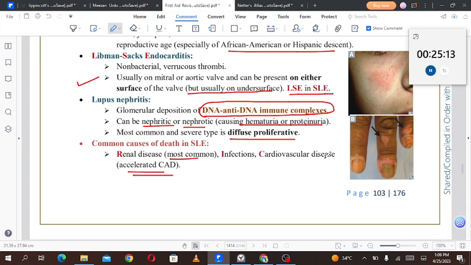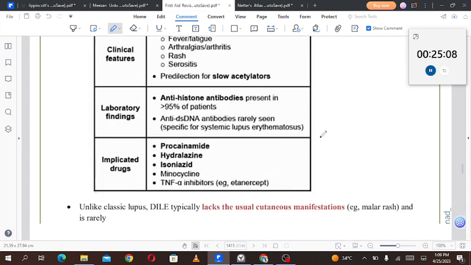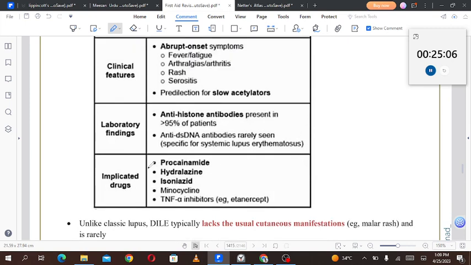Moving forward, we'll talk about drug-induced lupus erythematosus. So these are some drugs which can cause lupus erythematosus. Implicated drugs are procainamide, hydralazine, isoniazid, minocycline and TNF-alpha inhibitors.